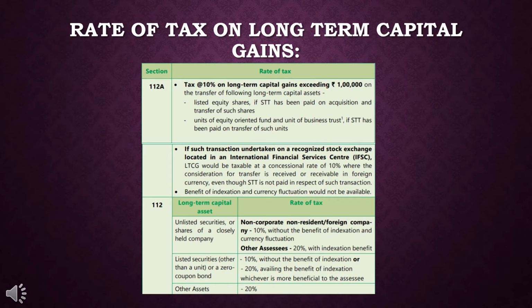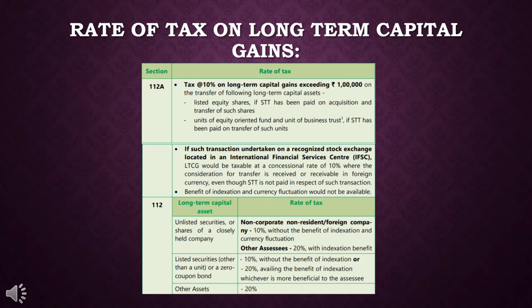Next is the rate of tax on long-term capital gains. Under section 112, the following conditions are mentioned. Tax rate is 10% on long-term capital gains if they exceed rupees 1 lakh on the transfer of those capital assets. Second, if such a transaction is undertaken on a recognized stock exchange located in an international financial services center, then LTCG would be taxable at a concessional rate of 10%.